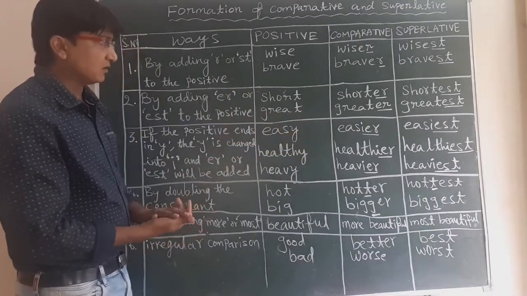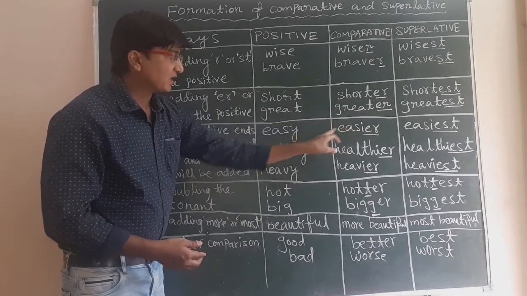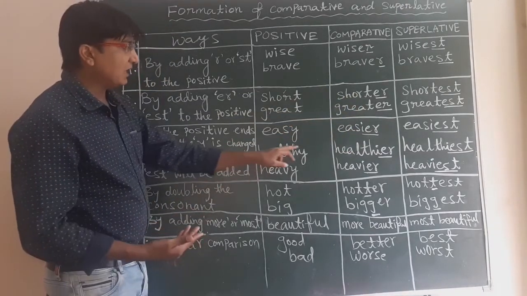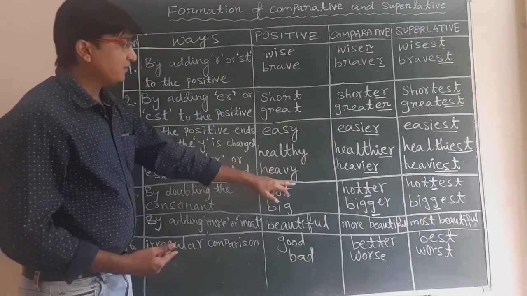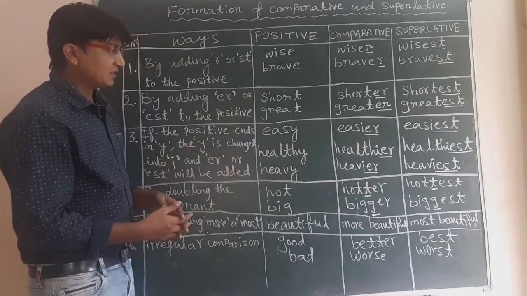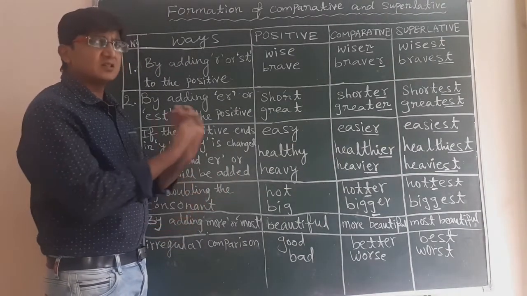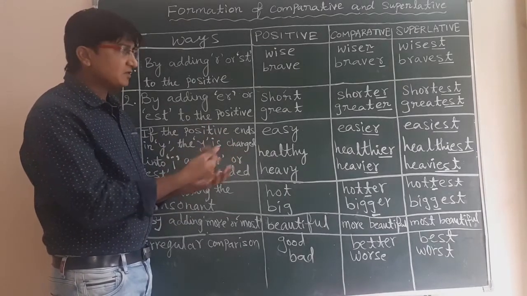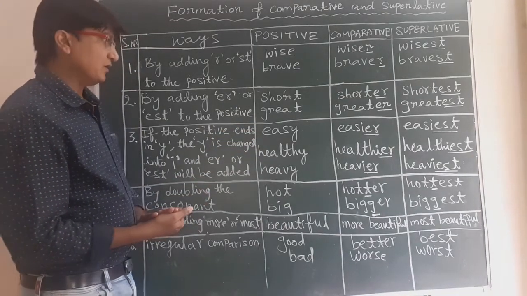Easier, easiest. In the same manner: healthy, healthier, healthiest; heavy, heavier, heaviest; wealthy, wealthier, wealthiest. In this way we can make comparative and superlative degrees.